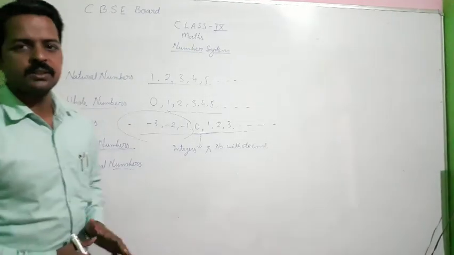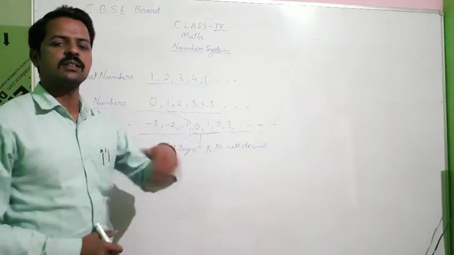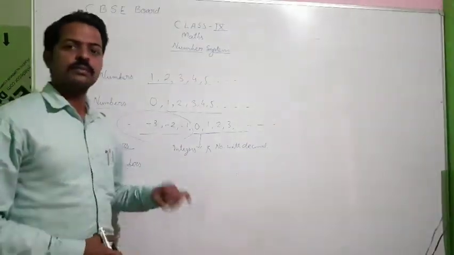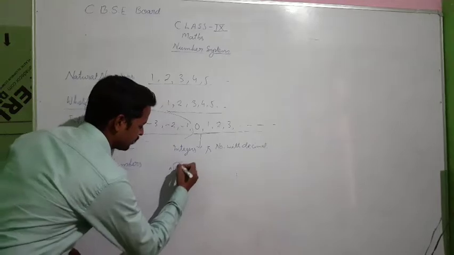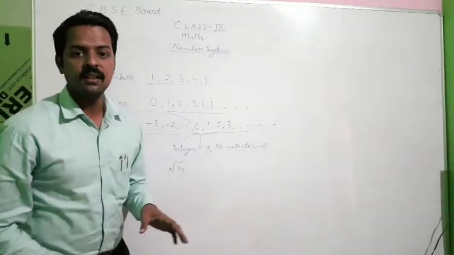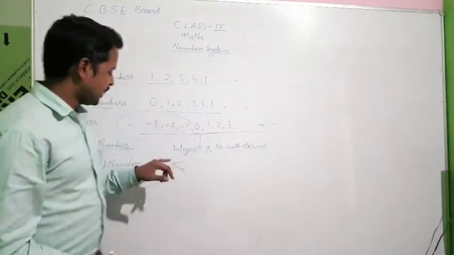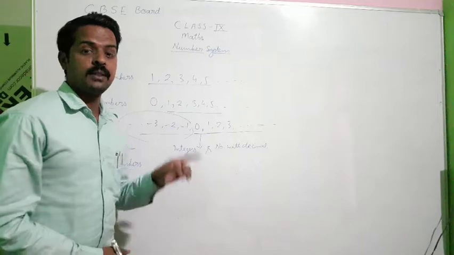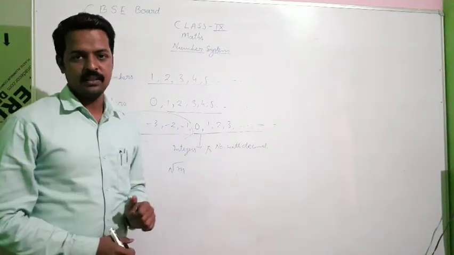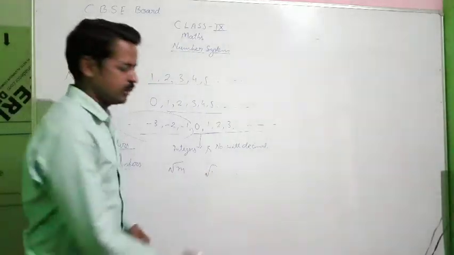Irrational numbers are those numbers which cannot be represented in this form, or in other words, numbers of the form root m, where m is not a perfect square. If I write root 1, you'll get the answer what? 1.